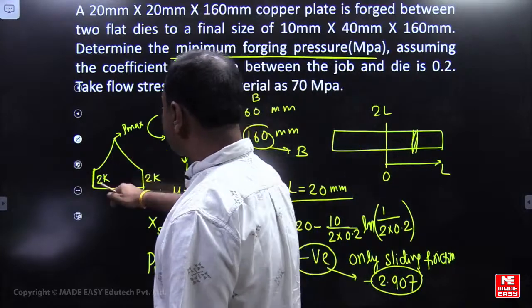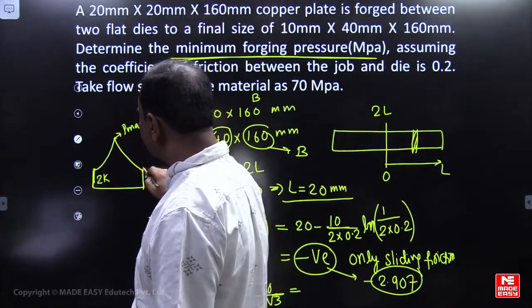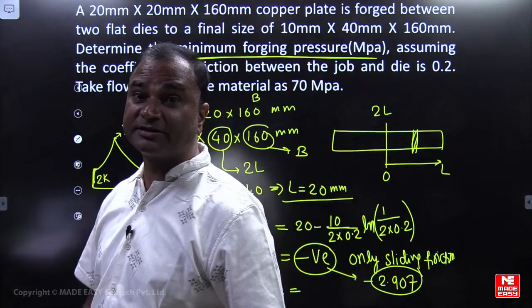Minimum pressure is asked. Maximum will be at the center. Minimum will be at the end. We can say, pressure distribution.